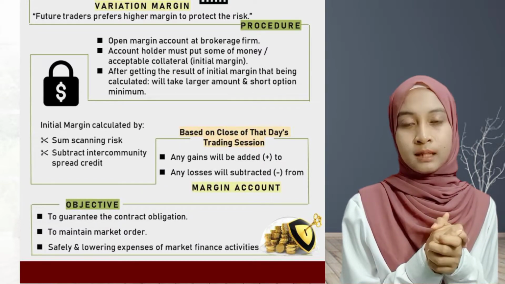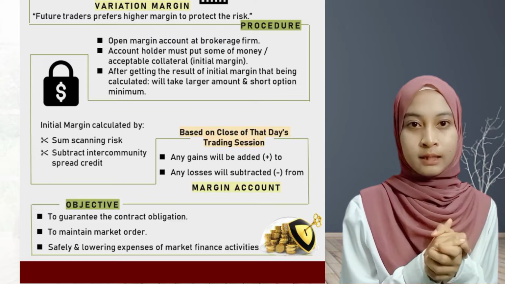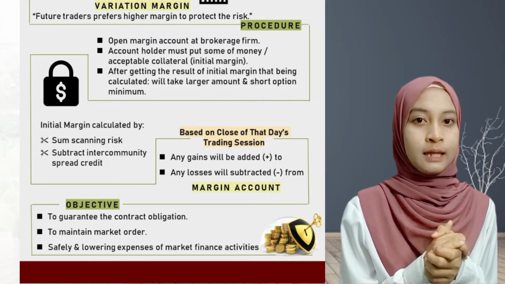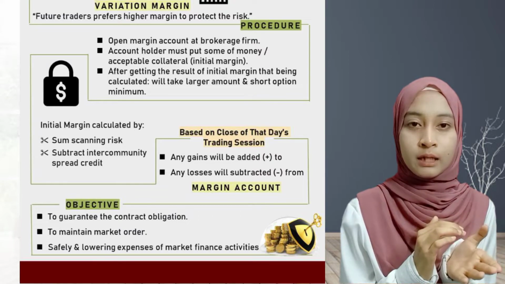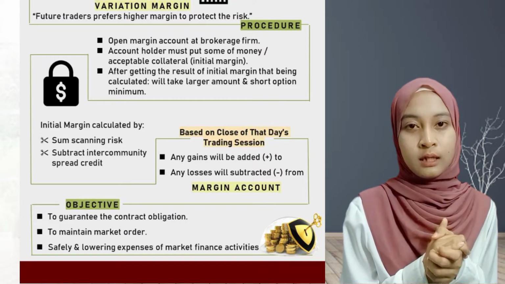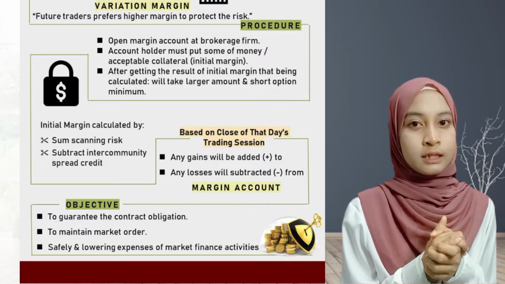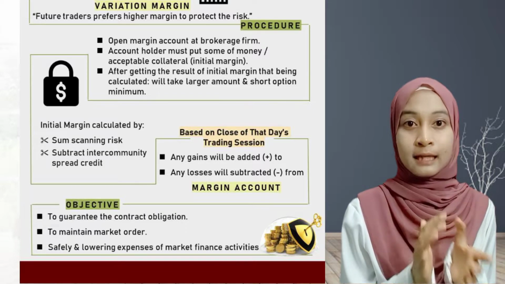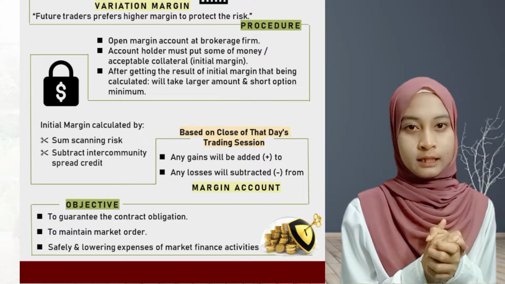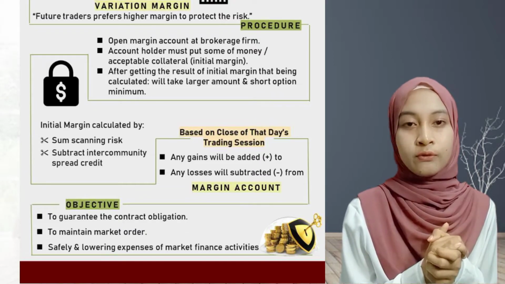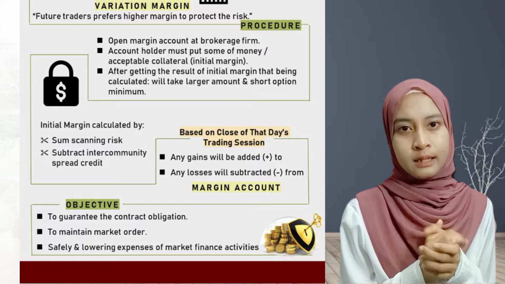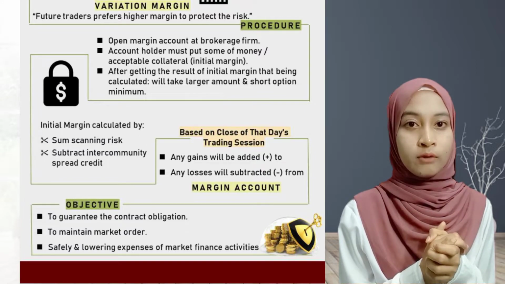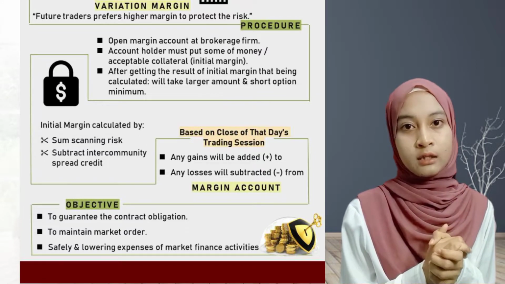Firstly, all futures market participants need to open a margin account at brokerage firms. An account holder must put in the initial margin, whether it is a sum of money or acceptable collateral. This initial margin will be calculated by scanning risk and subtracting the intercommodity spread credit. After getting the result, it will take the larger amount and the short option minimum. And all positions will be closed at the end of the day based on the close of that trading session.